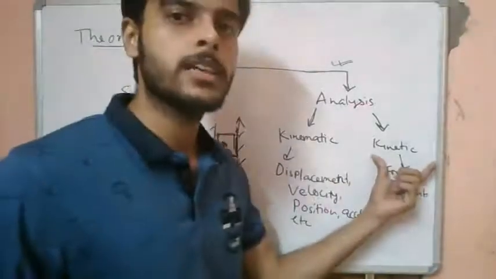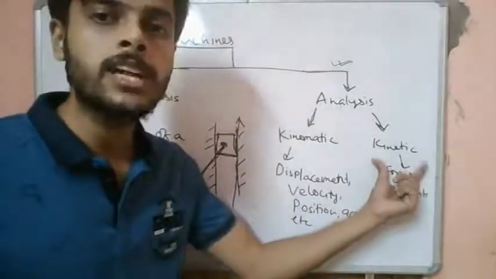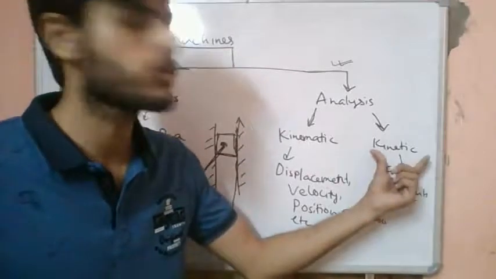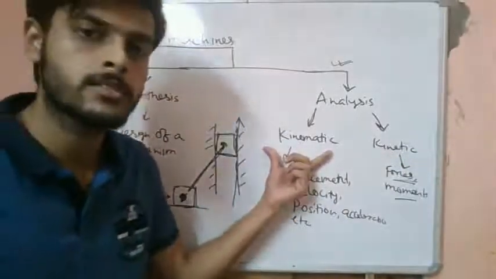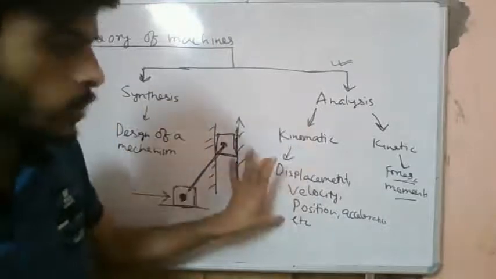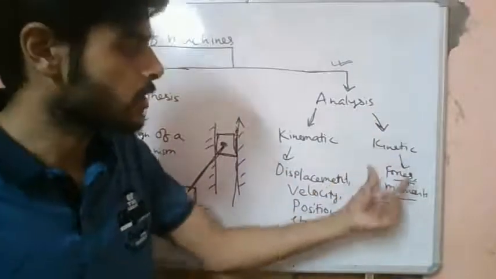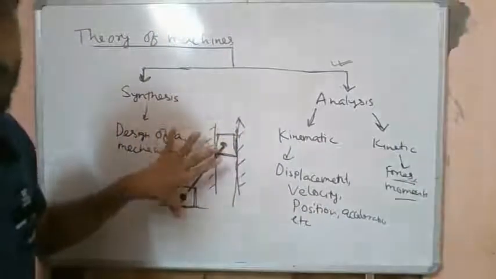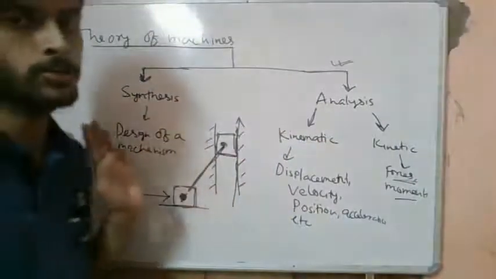So this kinetic analysis is required. Similarly, kinematic analysis is required. For kinetic analysis we need accelerations, right? To use Euler's laws and Newton's laws, we will require the accelerations and velocities. This will be found out from the kinematic analysis. So first, kinematic analysis is required. Once we know these quantities, then we move on to the kinetic quantities. Then we find out these forces and moments. Once these forces and moments are known, we can find out the dimensions of these rigid bodies, the dimensions of each and every component of the mechanism.